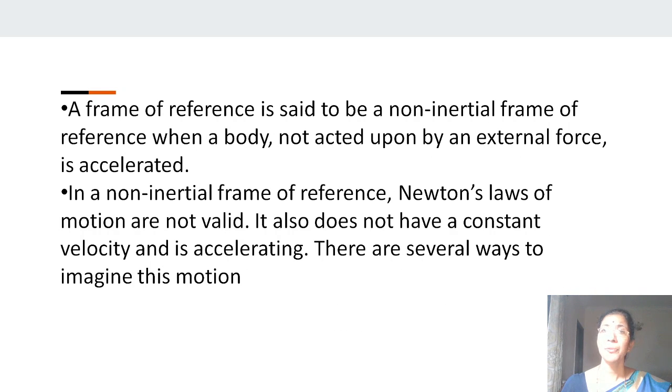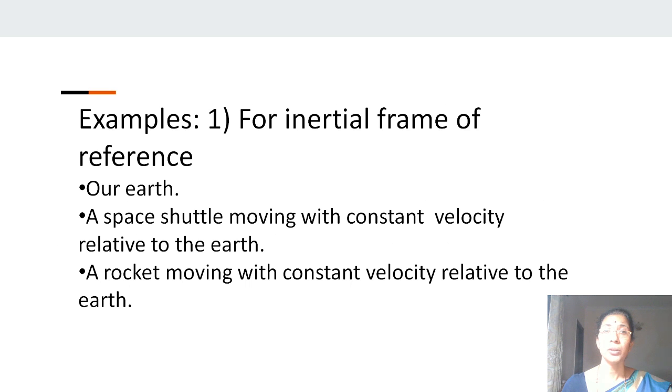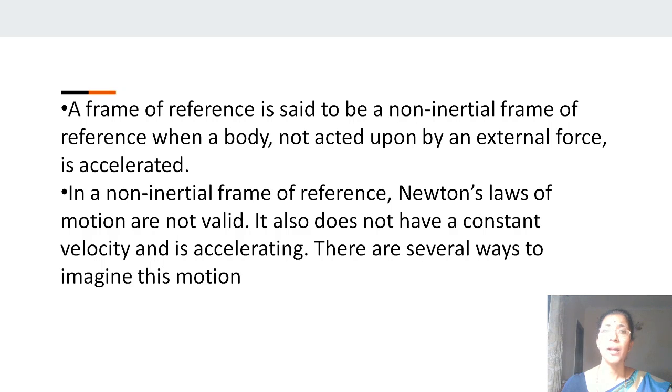Another type of frame of reference is the non-inertial frame of reference. Here, a body that is not acted upon by any external force is accelerated. In a non-inertial frame of reference, Newton's laws of motion are not valid. It also does not have a constant velocity and it is accelerating. There are several ways to imagine this motion again.